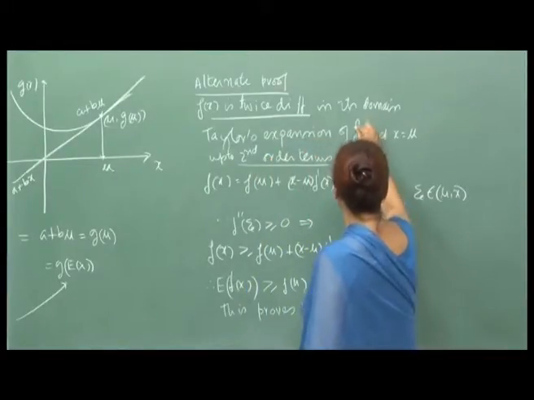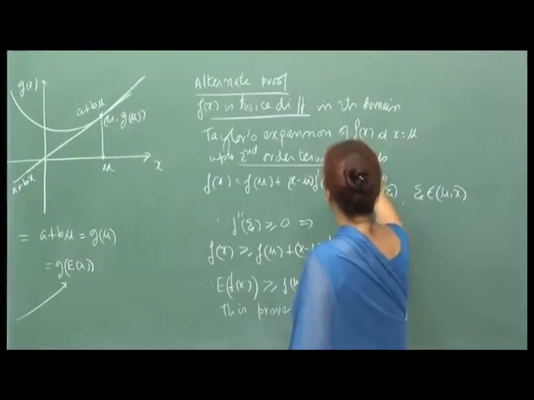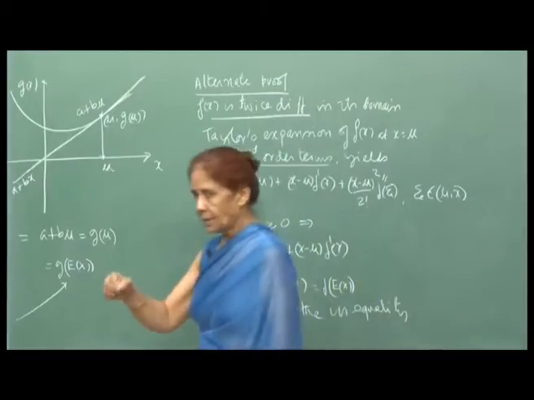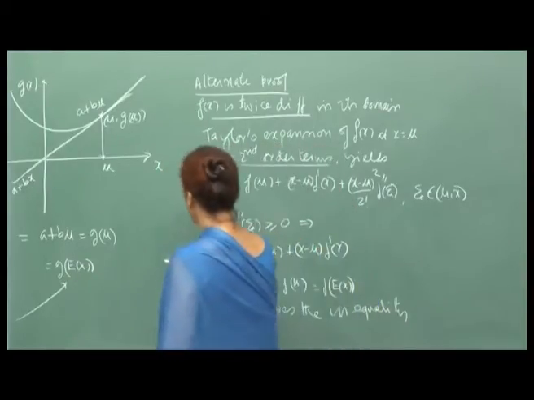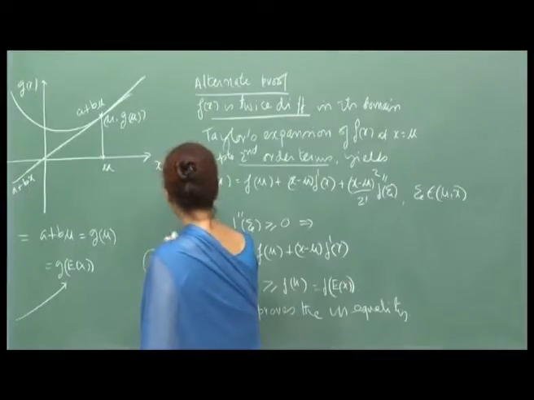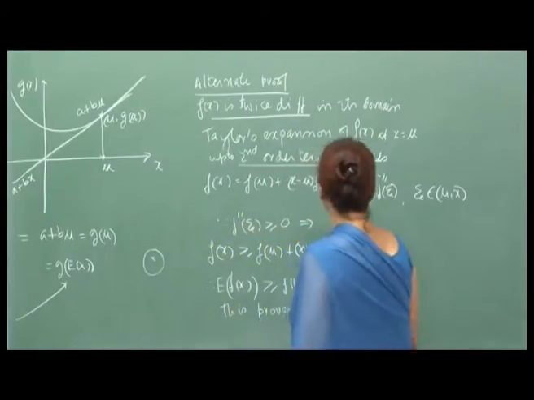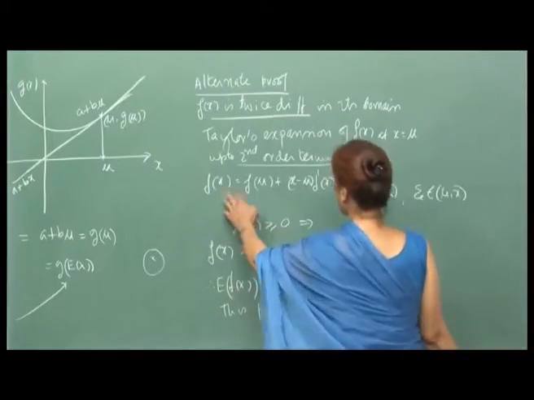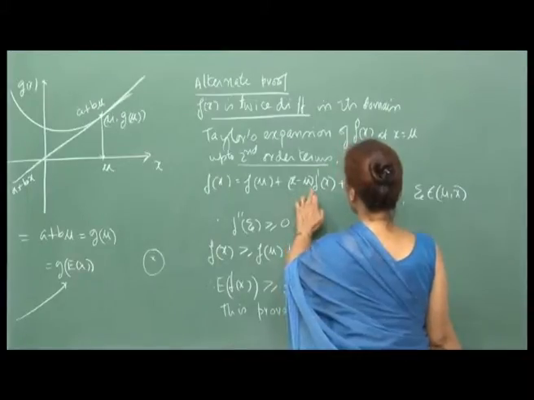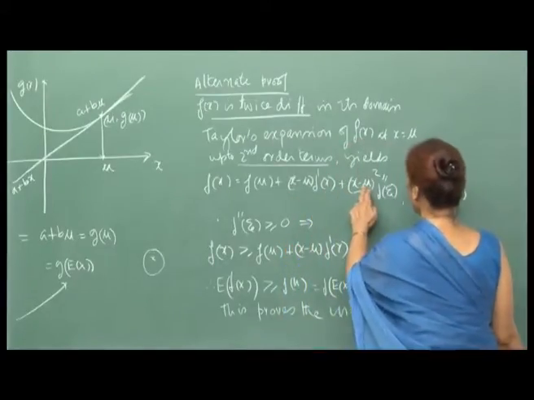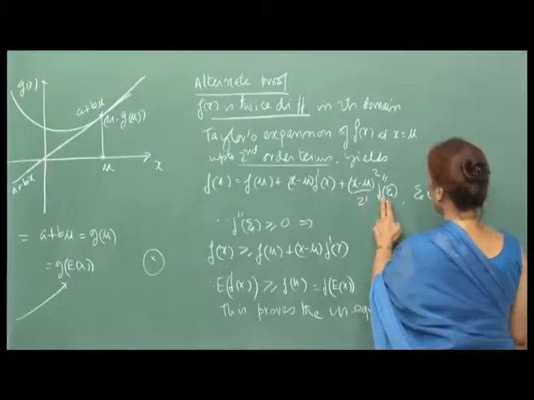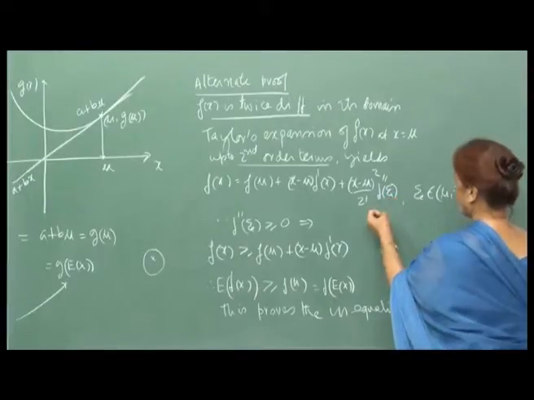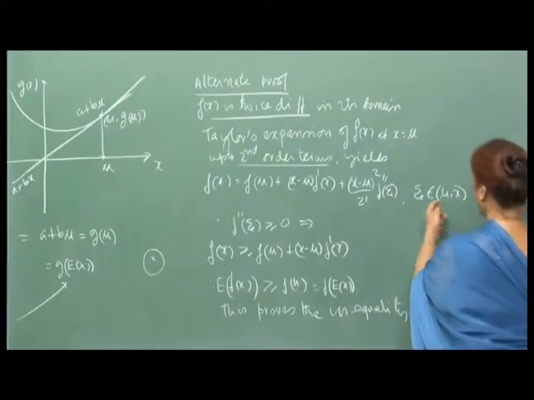Those of you who feel comfortable with calculus know about Taylor's expansion, that every function can be expanded in the neighborhood of a point, where in the neighborhood it has all these derivatives. Here I have assumed that the second order derivative exists. So, I can write f(x) as f(mu) plus (x minus mu) into f prime(x) plus (x minus mu) whole square by 2 factorial into f double prime(psi), where psi belongs to (mu, x). Such a psi exists, in the interval.